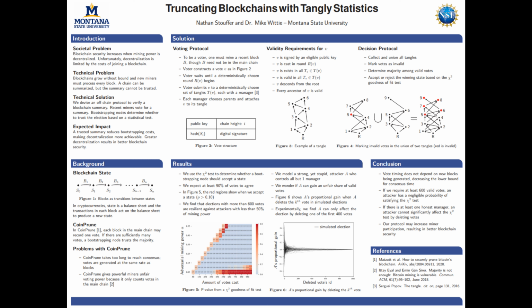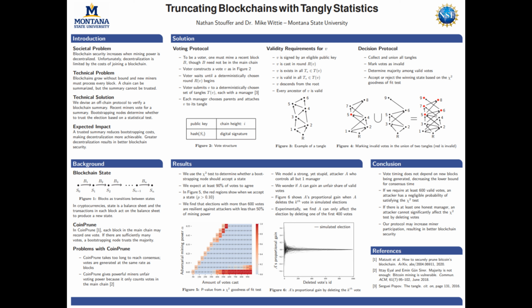Let's discuss some background information. So we view a blockchain as a finite state machine where blocks are transitions between states. So we would start in state 0, and block 1 moves us into state 1, and then block 2 moves us into state 2, and so on until we reach the nth block that gives us the nth state. For a more concrete example, look at cryptocurrencies, where state is realized as a balance sheet and the transactions in each block act on the balance sheet to produce a new state. From there, a vote can be generated by computing the hash of the state that someone supports.